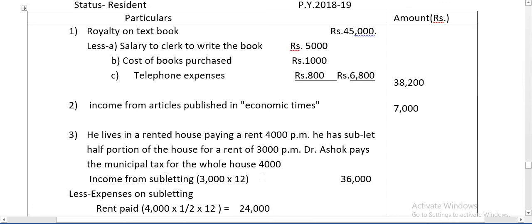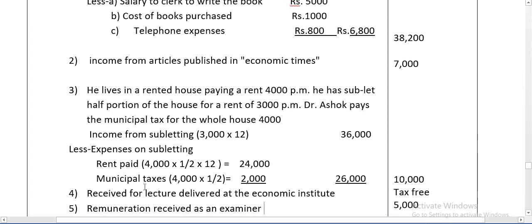From this income, you have to deduct whatever expenses incurred. So expenses on subletting. As I said, rent paid, they won't give directly. We need to find it. Entire house rent is 4,000. In that, the sublet portion rent is included, that is half. So 4,000 into half into per month into 12. So rent paid on subletting 24,000.